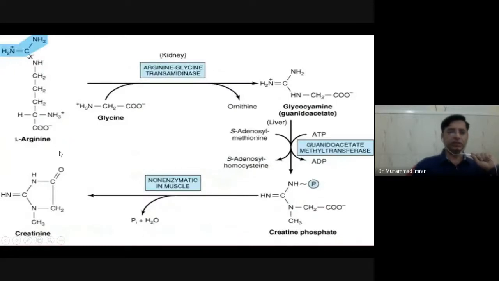So here you can see arginine and glycine contain the guanidino group. This guanidino group is given to glycine in the presence of arginine glycine transamidinase enzyme, and arginine is produced.